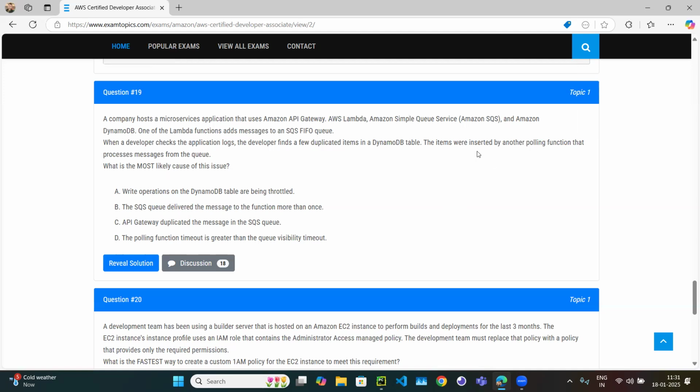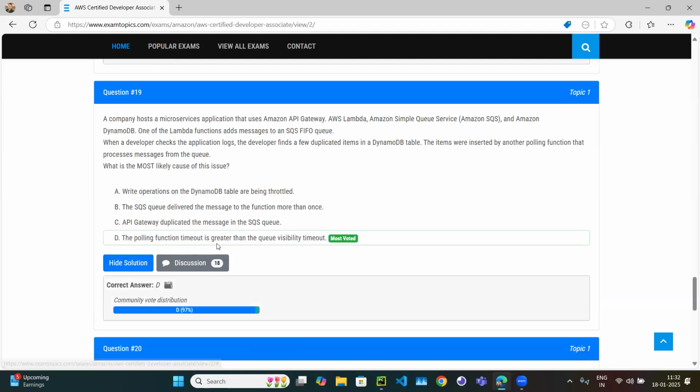Because it is taking 5 seconds and the message visibility is set to 3 seconds, after 3 seconds it is visible to the other consumer. And as soon as it is visible, the other consumer can process it. If the other consumer also processes it, then it will be a duplicate. So the answer will be D.